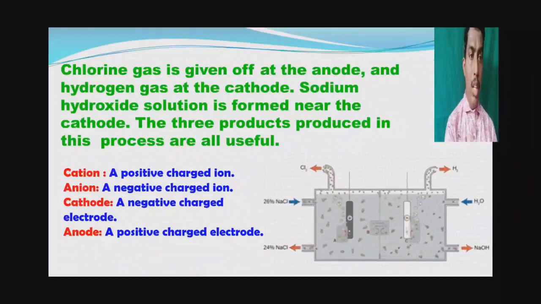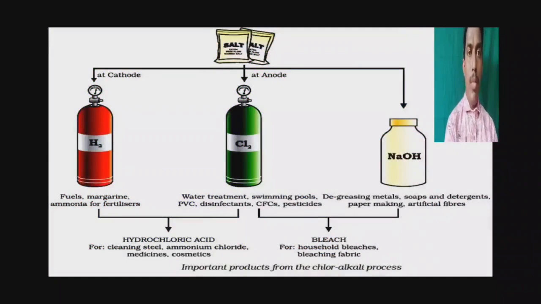Here we can see the apparatus which is used in the chloroalkali process. Chlorine gas is given off at the anode, the anode being the positively charged electrode, and hydrogen gas is given off at the cathode, the cathode being the negatively charged electrode. Sodium hydroxide is formed near the cathode.